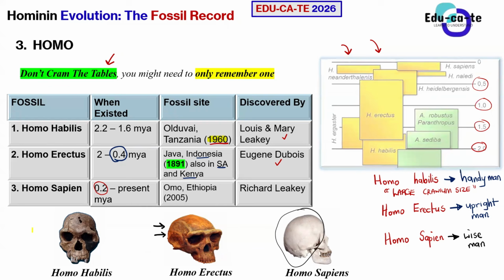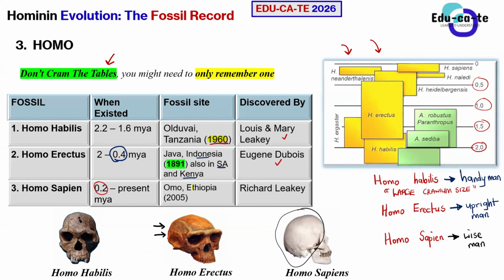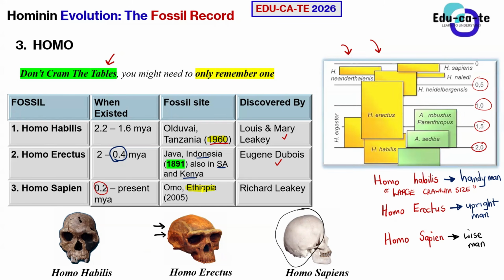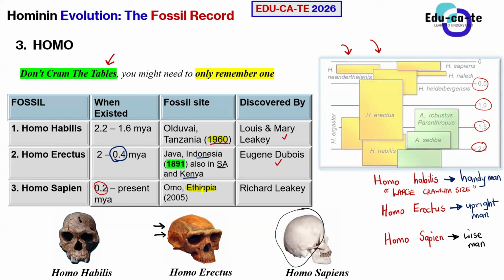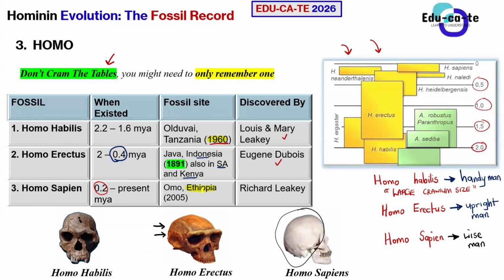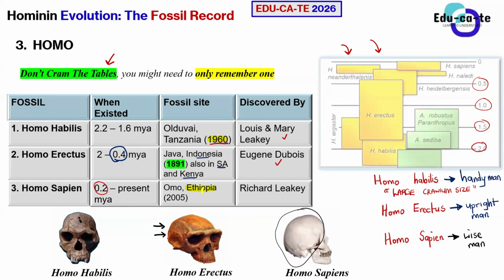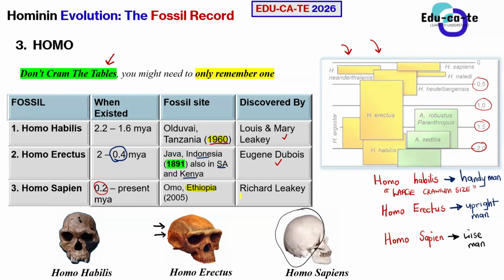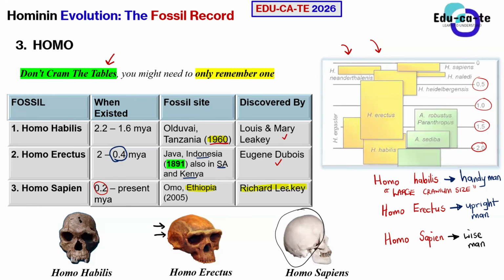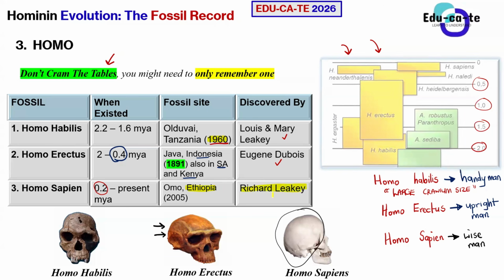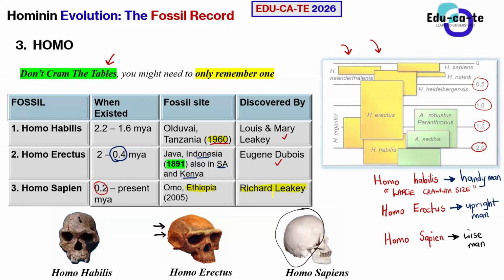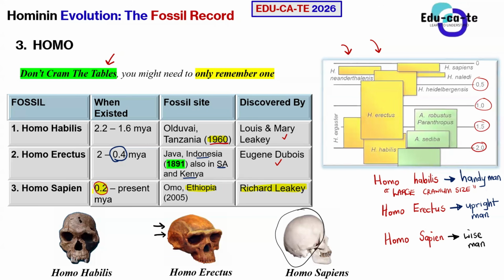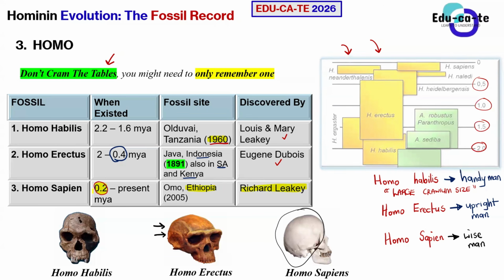The earliest species of Homo sapiens were found in 2005 in Ethiopia. So in 2005 in Ethiopia, so it's like 21 years ago, old species of Homo sapiens were found, the old species of humans. Those were found by Richard Leakey. Richard Leakey found the old forms of human beings, the ones that probably existed around 0.2 million years ago, that is around 200,000 years ago.